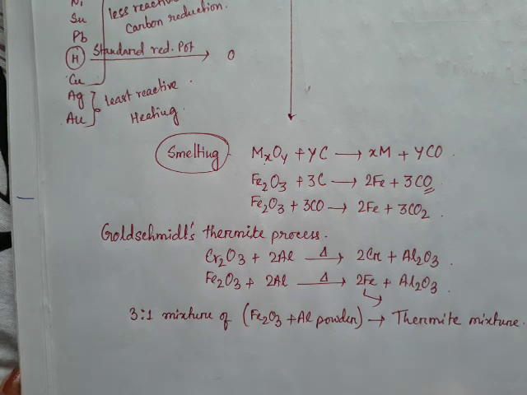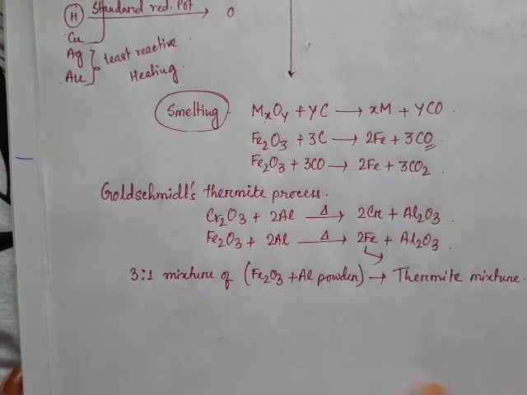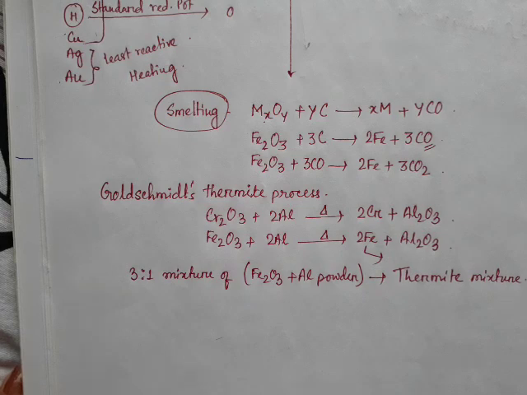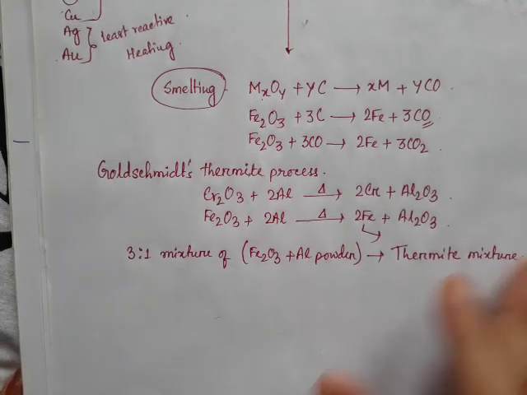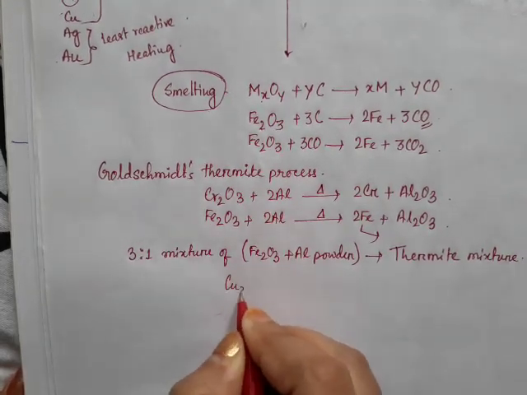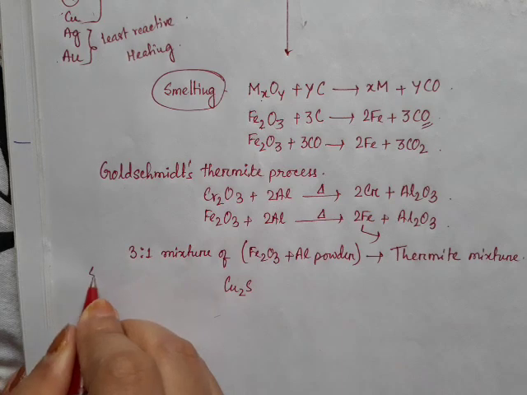Okay, so some less electropositive metals like copper, lead, mercury, they are extracted from their sulfide ores by self reduction process also. So what is that? Suppose we have copper glance, that means Cu2S, right? So this is self reduction.